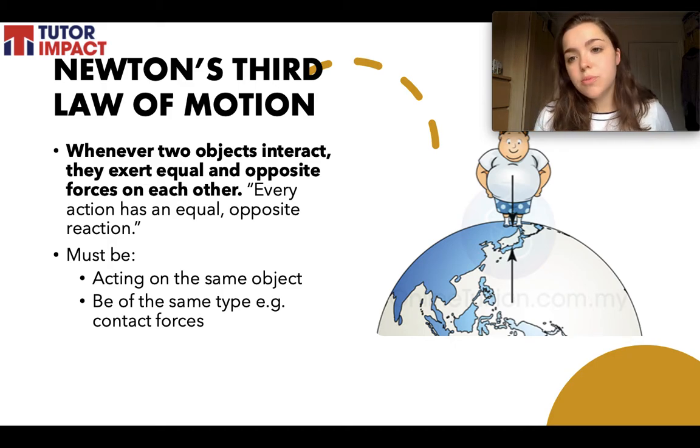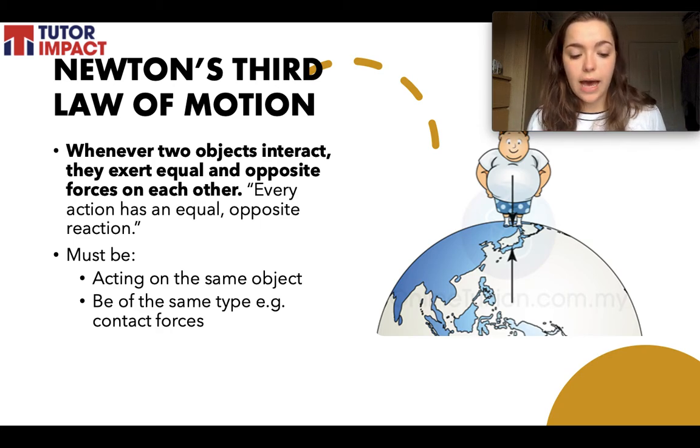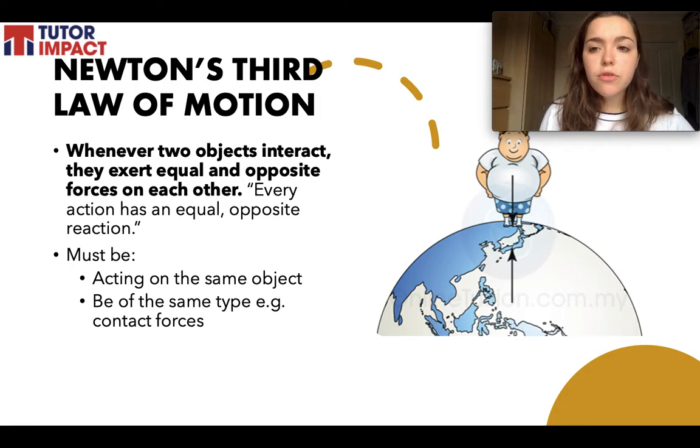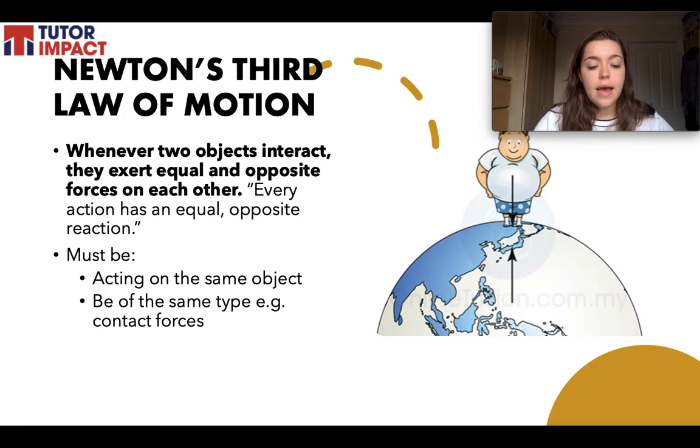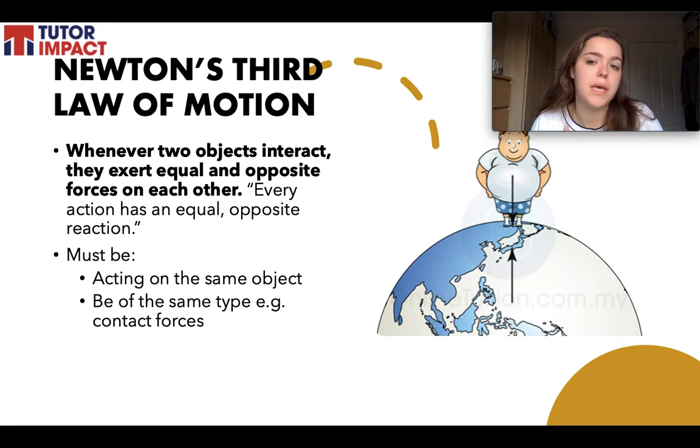This is the one that is always really the most difficult to get your head around, so don't worry, just stay with me as best you can. So it's important to remember for this law that for it to apply, the forces must be acting on each other, so through the same object, and they must be of the same type. So they must both be, for example, contact forces or pushing forces. We can't have one force being air resistance and one force being contact. Okay, they have to be the same type of force.